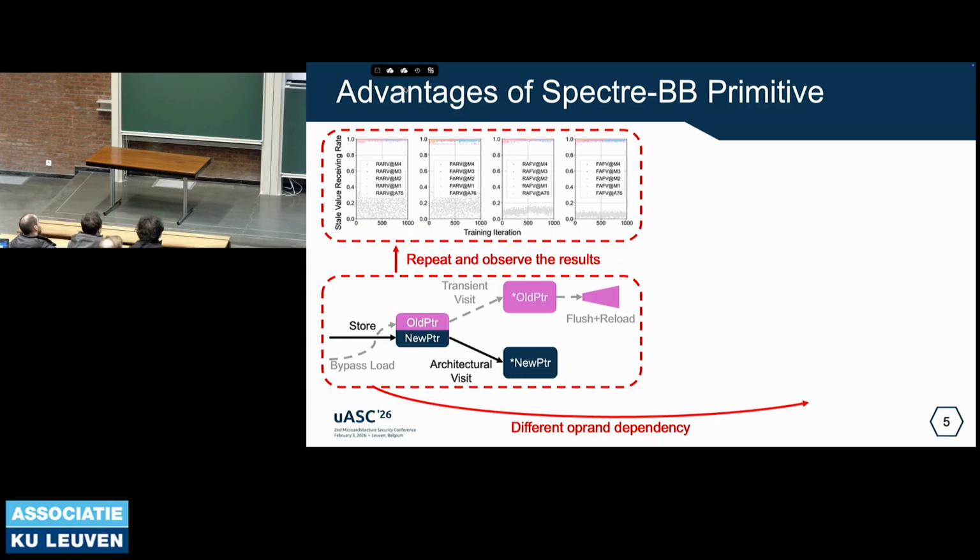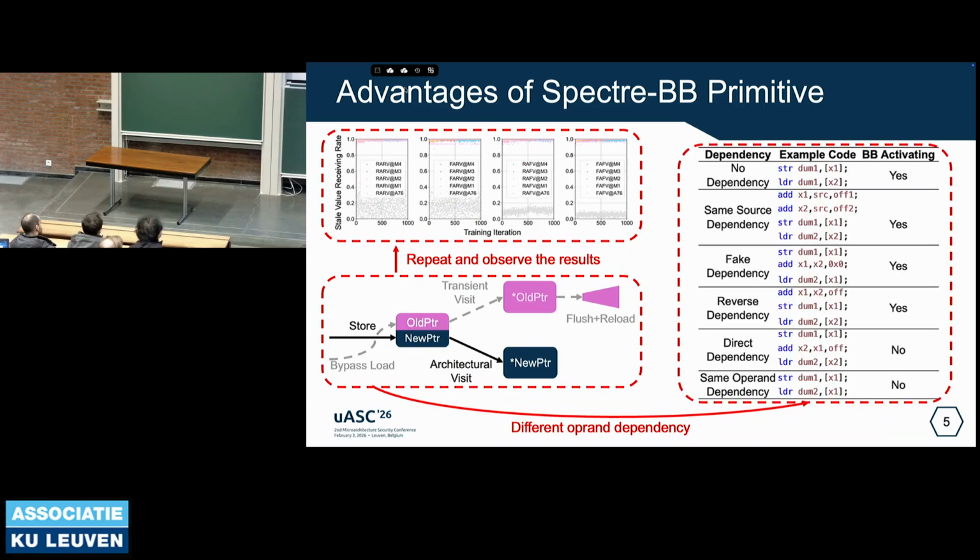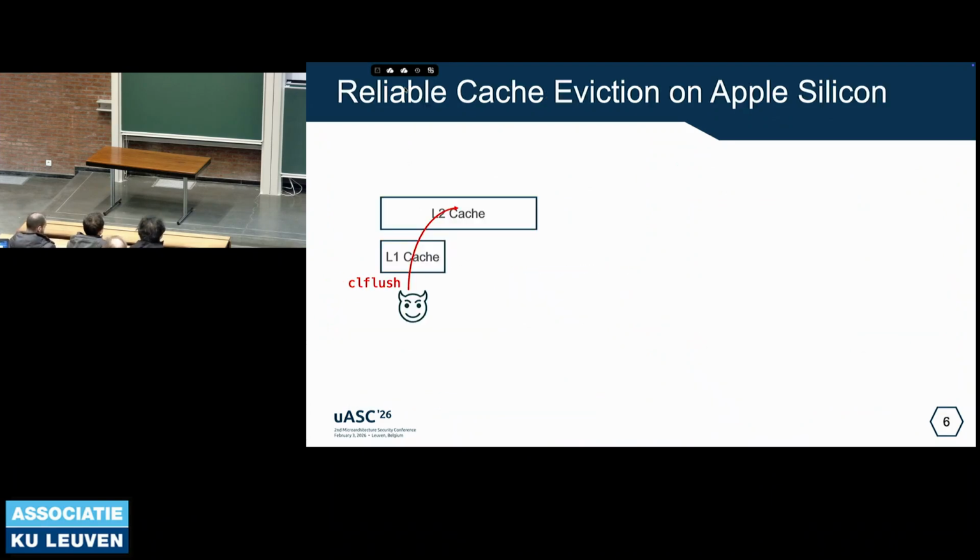And on other ARM chips, such as Cortex-A76, it will not have this aggressive speculation. So we also research different operation dependencies. Most of them will activate this blind bypassing mechanism.